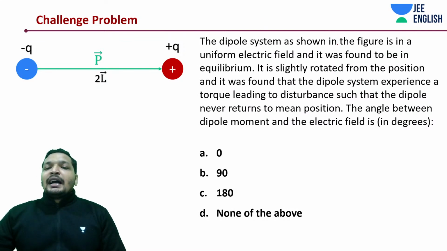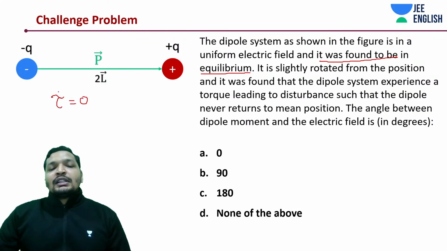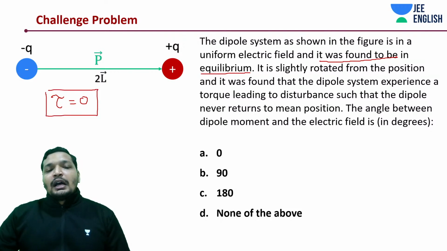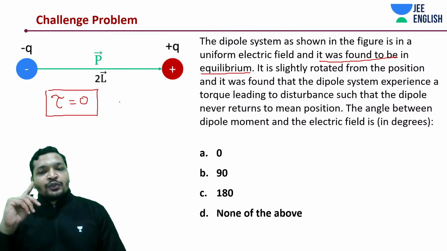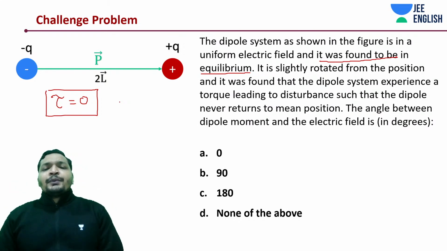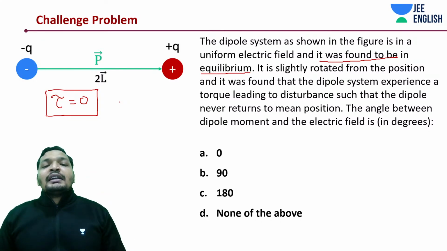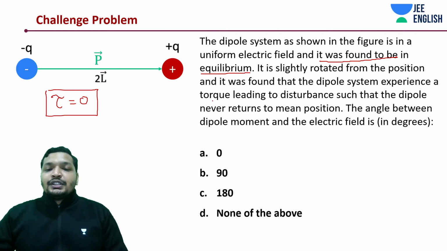A dipole system, as shown in the figure, is in a uniform electric field, and it was found that it's in equilibrium. What is equilibrium? We are talking about rotational equilibrium, where torque is equal to 0 on the system. And what are those two cases? If you remember, there are two cases. Now it is slightly rotated from the position, and it was found that the dipole system experiences a torque leading to a disturbance such that the dipole never returns back to its original position.